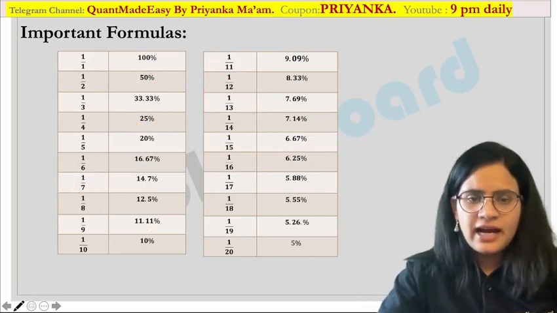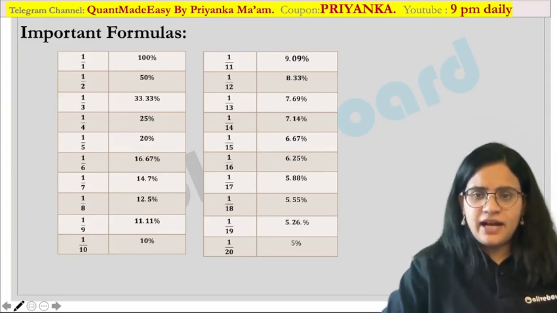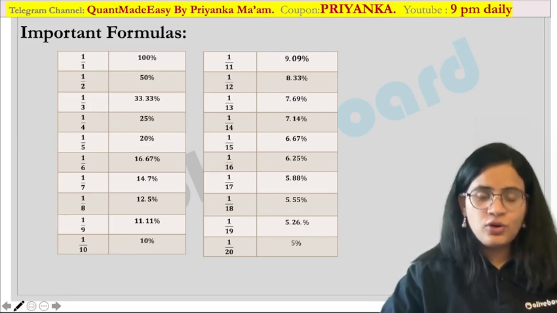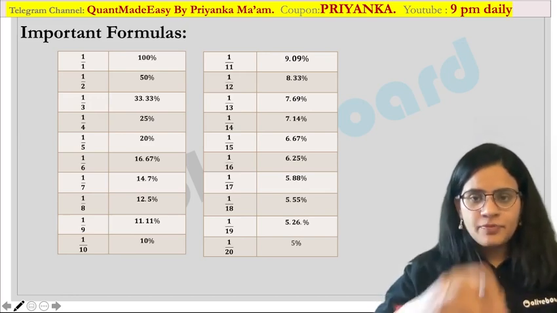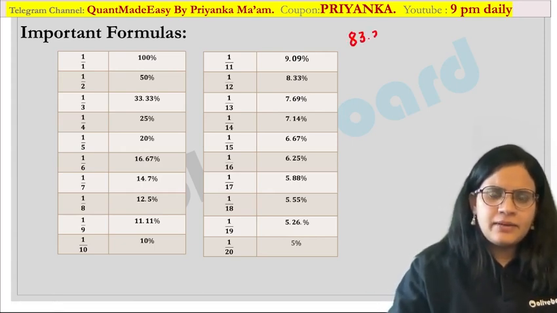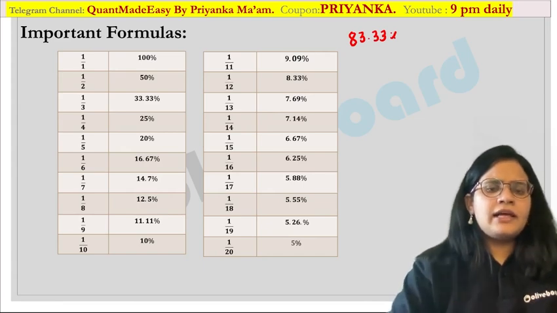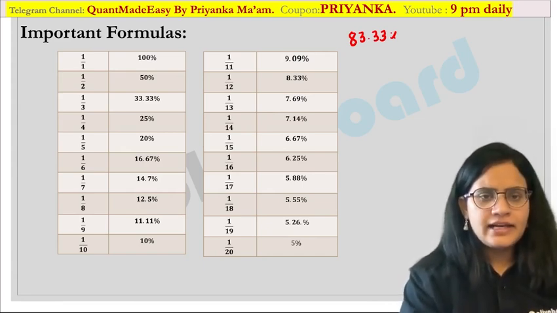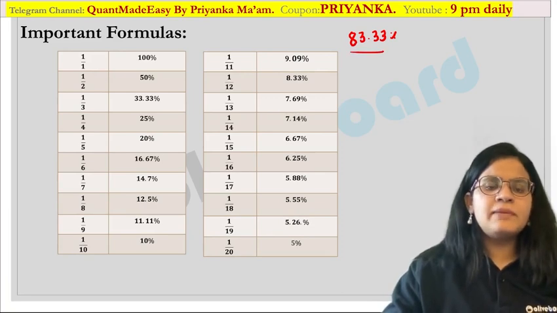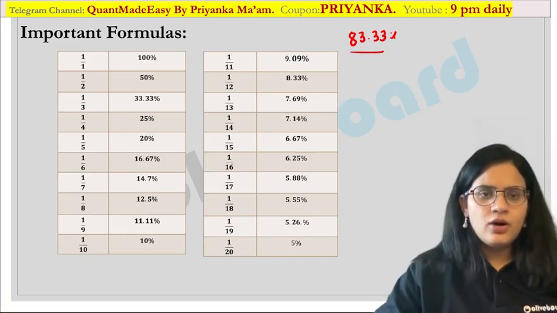Now you may ask me, ma'am, is this the only percentage that we have to recall? Aren't we going to get any other new percentage in the exam? Yes, definitely it is possible that other than these given percentages you may get some other fractions as well. For example, pay attention. Suppose I am giving you 83.33%. Can you check the table and tell me whether it is present or not? Definitely it is not present in your table. Though it is not present in the table, I can form this using the percentages present in my table. How will you do that?